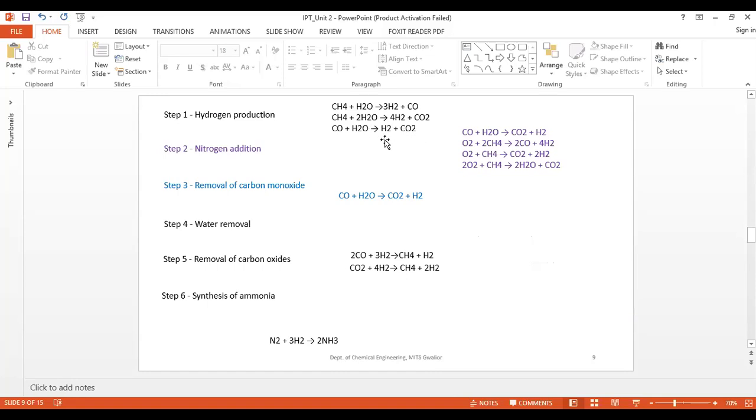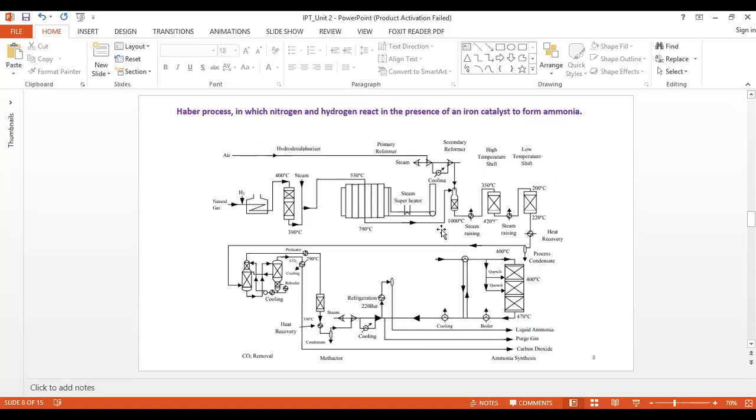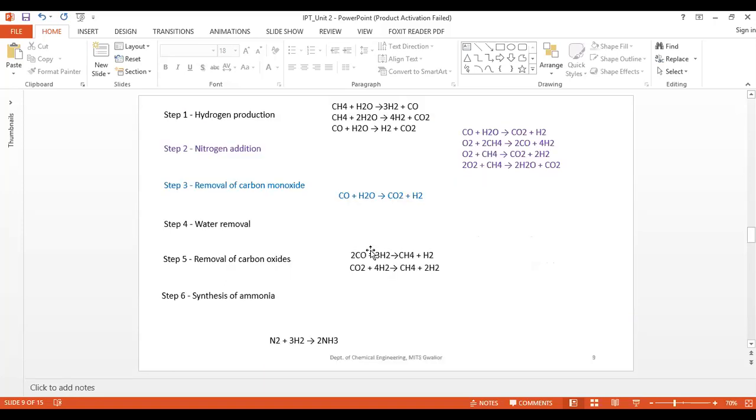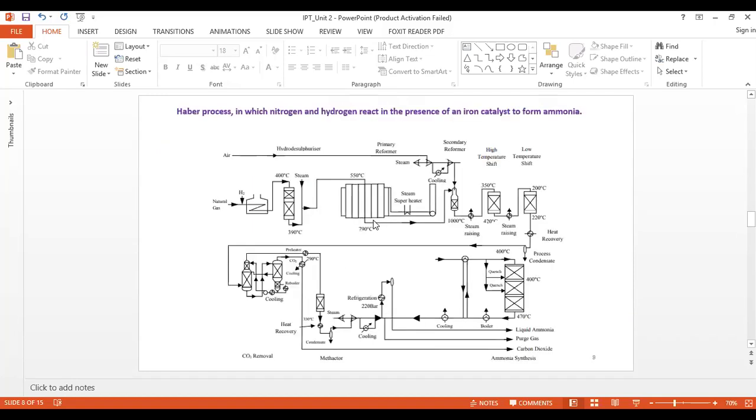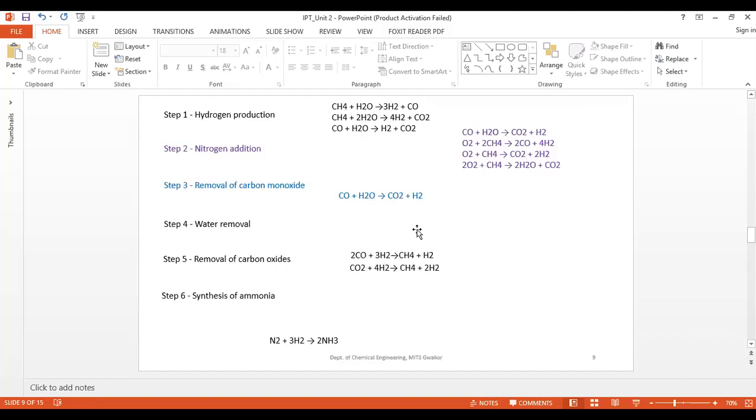This synthesis gas is generally cooled down and then flows to a secondary reformer, where it is mixed with a calculated amount of air. You can see the air is coming from this section here.